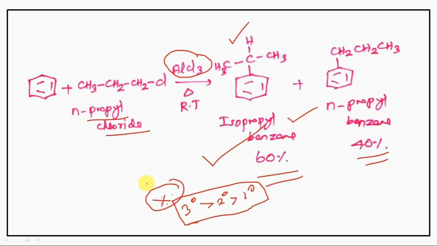stability in the sense, so which compound is keeping the carbocation more time, which means it's not losing that original form. So that is called stability. Suppose the tertiary carbocation, so in the three sides there is methyl group, so it will keep that carbocation more time compared to primary carbocation.